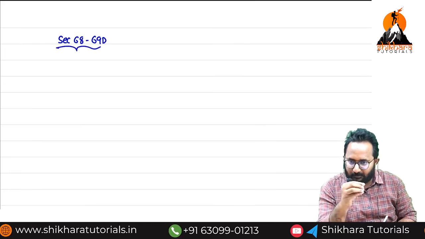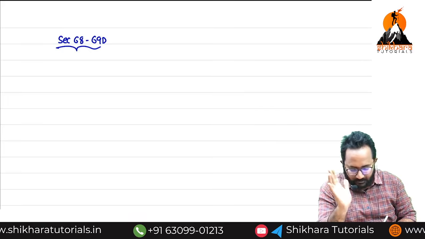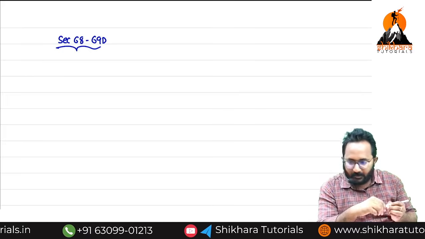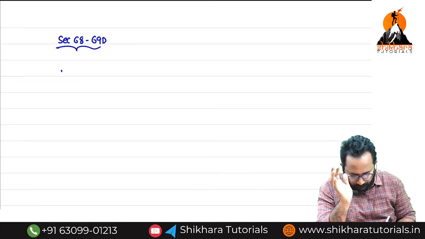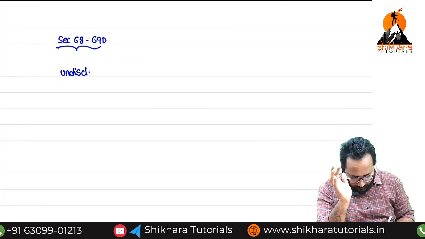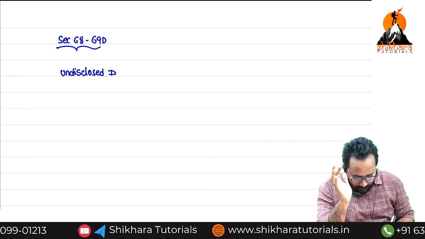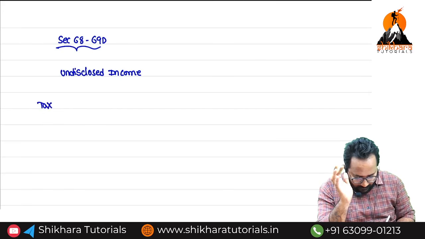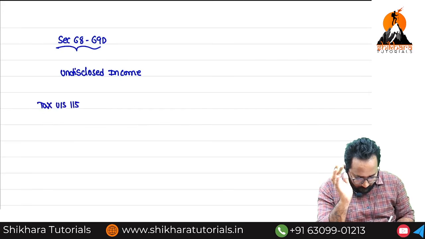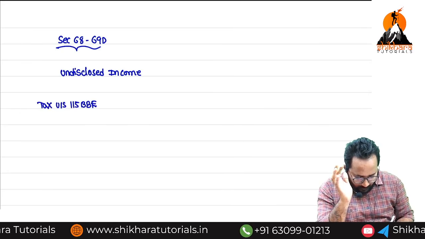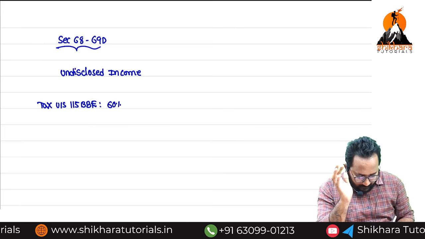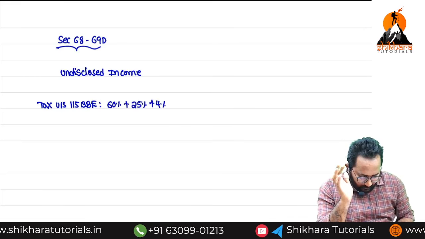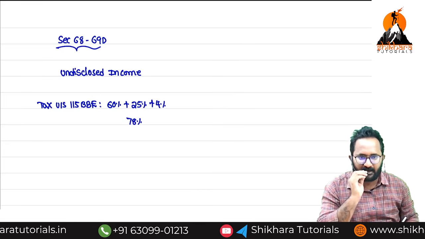If any income is identified in these sections, that is treated as undisclosed income. Regarding this undisclosed income, we are required to collect tax under section 115BBE, that is 60% tax, 25% surcharge, 4% health and education cess, effectively 78%.